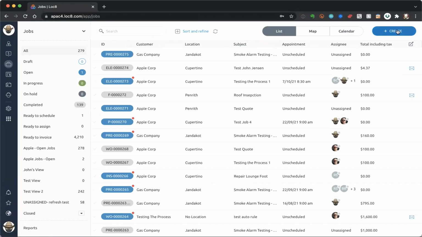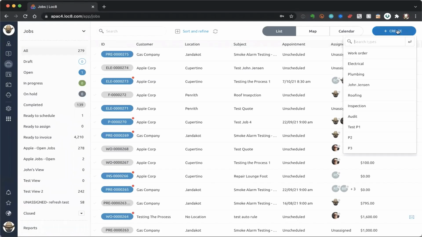The way I like to describe it is that question number one that I need to be answering when it comes to job creation is, what type of job am I creating? So what I'm doing here is clicking on the create button here on the top right-hand corner, and I am choosing what we refer to as the job type to answer that first question. I won't get into configuration today about some of the config options that are available. What I will say is that this list is fully customizable.